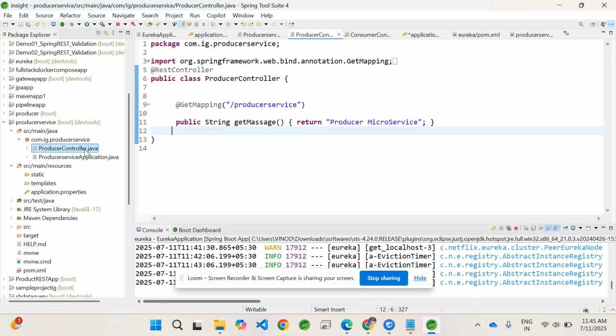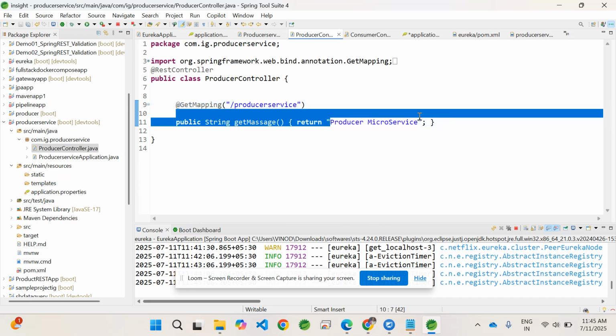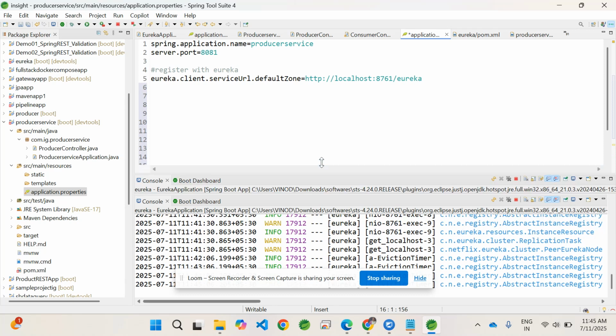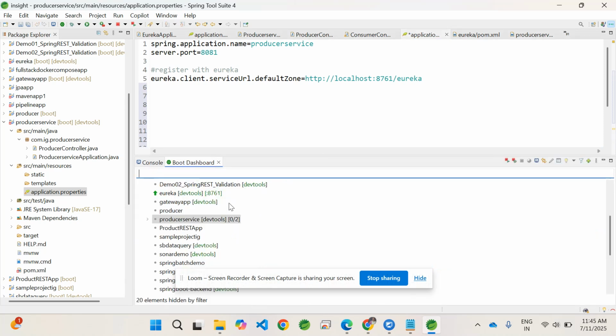For that purpose, we write a REST controller. In the REST controller, the simple endpoint we are going to create is called producer service, which just fetches, a read-only operation, saying producer microservice. That's it. This is the service we need to register with Eureka. Registering with Eureka is nothing but adding this property, so it gets registered. Now let us start this producer application. We go to the dashboard, producer service, and then start.